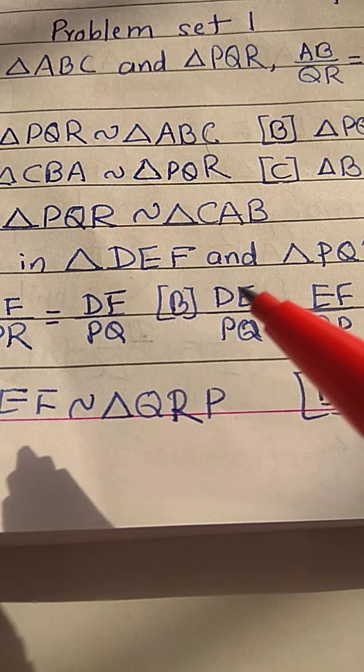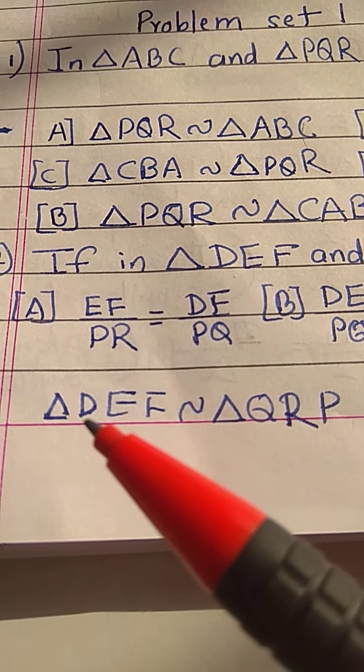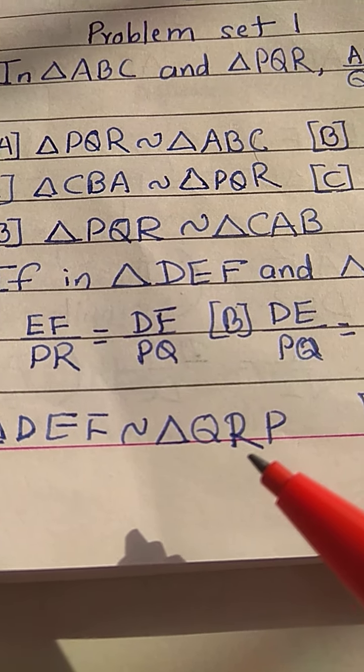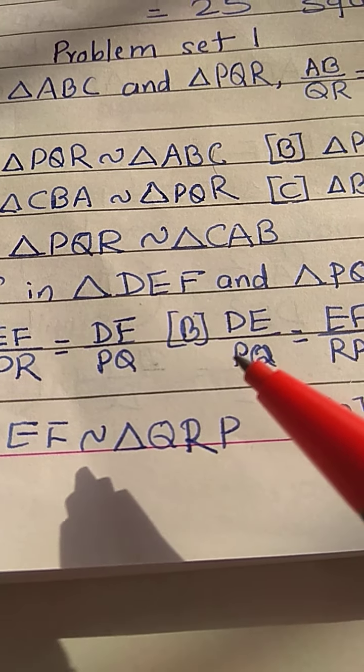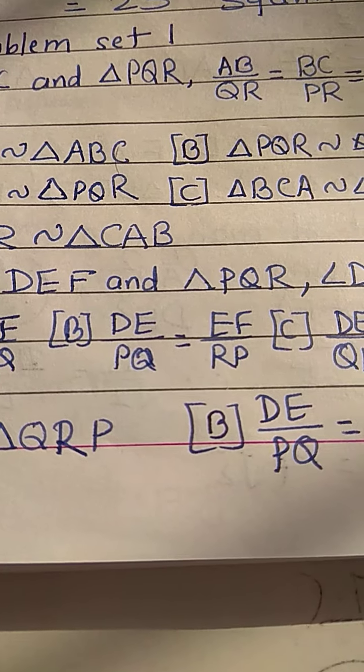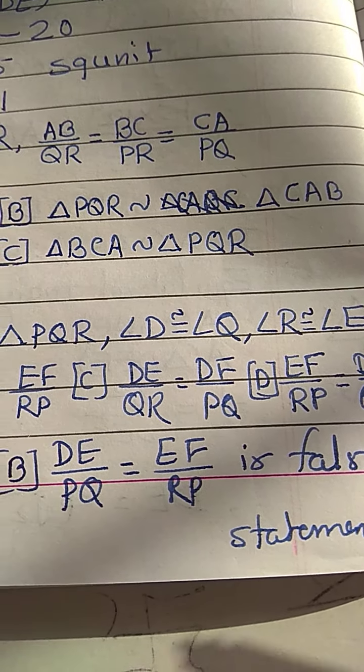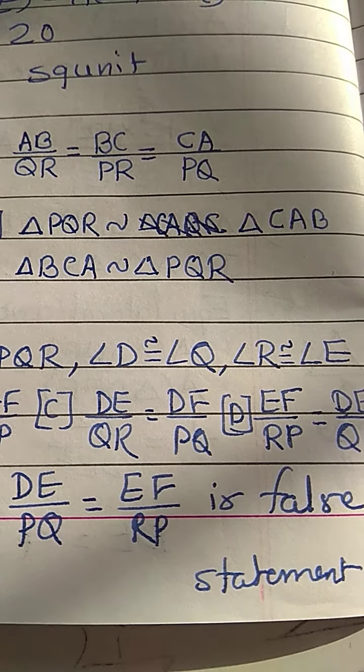B option, DE upon PQ. See here, DE upon PQ. Oh no, DE upon QR it should be. So B option is incorrect here. So B option is the false option. Question number 3.